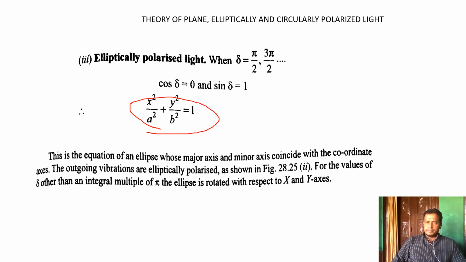This is what we call the theory. In the theory, we represent how elliptically polarized light will be seen, and A and B are the major and minor axes along the same coordinates x, y, z.